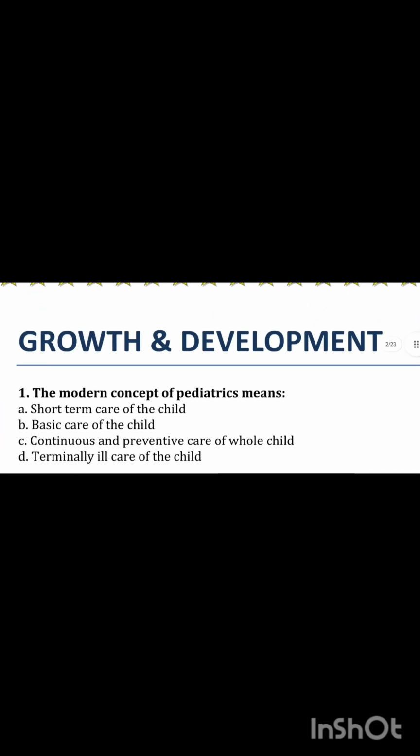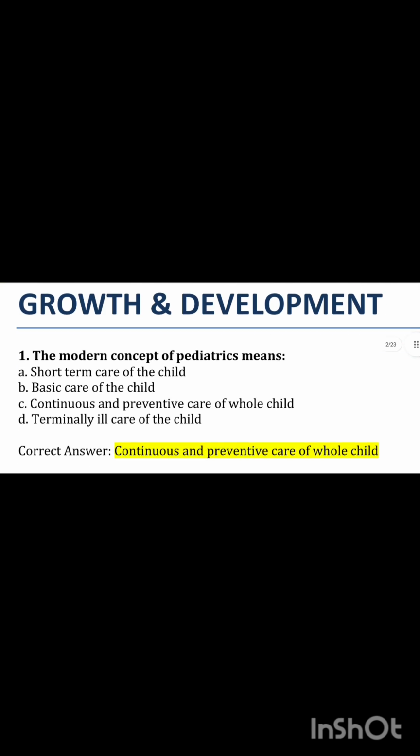First question: the modern concept of pediatrics means? Option A, short-term care of the child. Option B, basic care of the child. Option C, continuous and preventive care of the whole child. Option D, terminal illness care of the child. Option C is the correct answer. In the modern concept of pediatrics, the focus is on the prevention of illness and promotion of health rather than the treatment of illness alone. So option C is the correct answer.